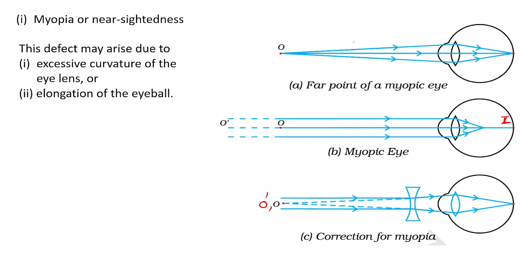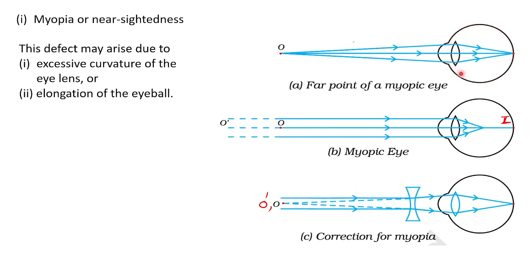Excessive curvature means, you know, the structure of the eye looks like this. Understood? This is the eyeball. This curved part is the cornea, and below the cornea there is the eye lens. It is a convex lens, we know that.